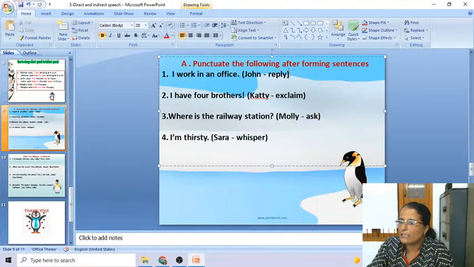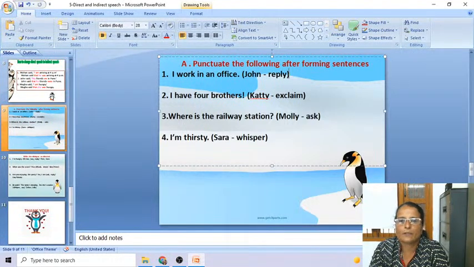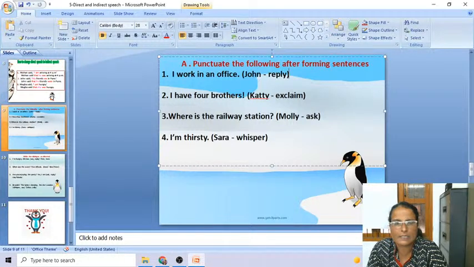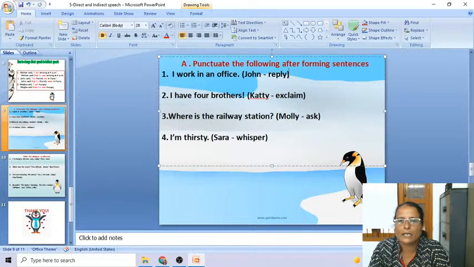So here is the exercise. I have allotted this homework yesterday. Right, punctuate the following after forming sentences. The word which is written in your textbook is different, but the meaning is that you have to punctuate the following sentences after writing it into an indirect speech. You have to write it.